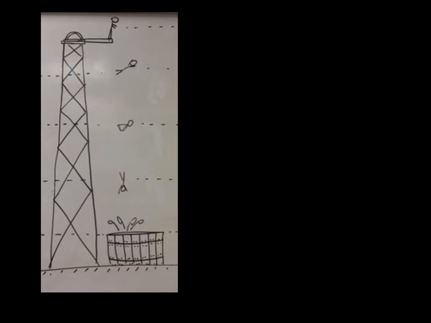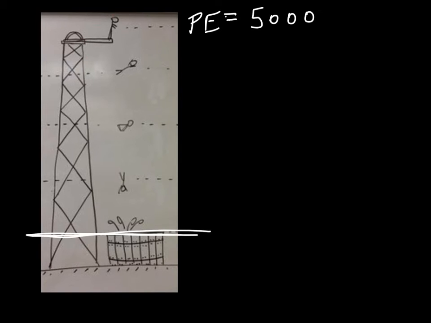Okay, so if we take this and we say that our zero level is the top of the pool here, well, we can see that at the top here, this guy only has potential energy, right? He's not moving, so let's just say that he has a PE of, I don't know, 5,000 joules.